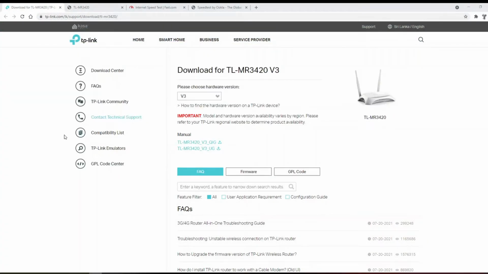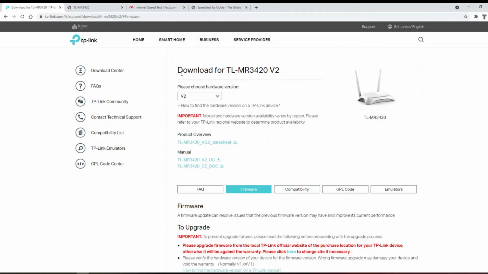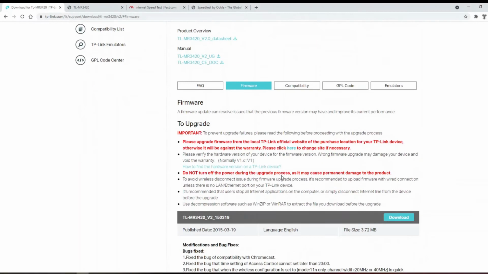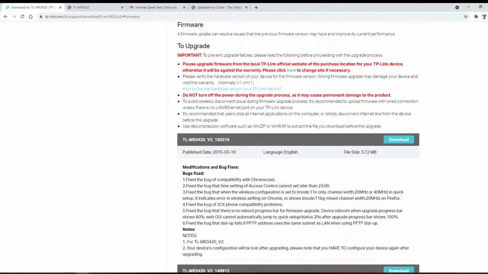Now we are going to the TP-Link website and searching for the product. You can see I'm on the TP-Link site. Now I'm selecting my router model and the hardware version. Then I'm going to select the firmware button and download the firmware from the TP-Link official website. After the firmware downloads to your local PC, you need to extract that file because it's a zip, since normally the firmware file contains a bin file.